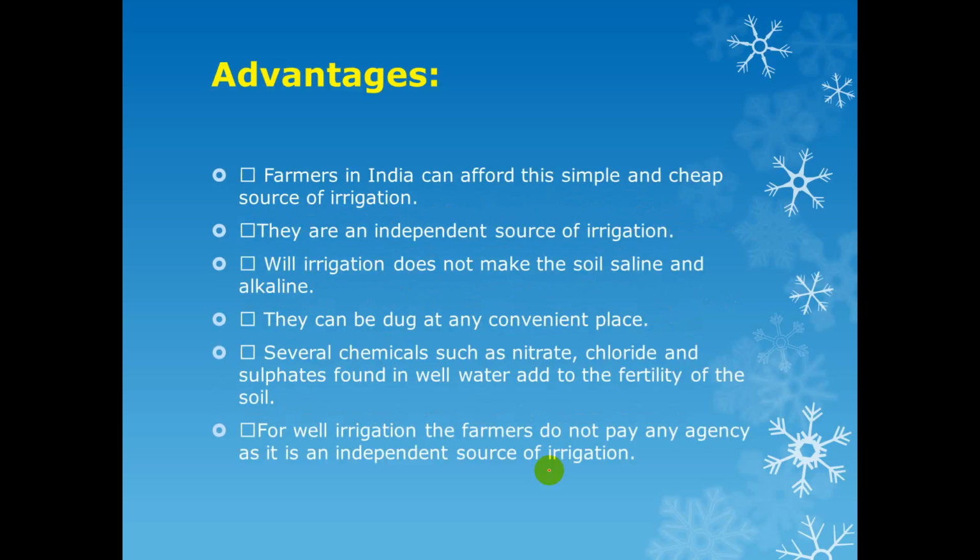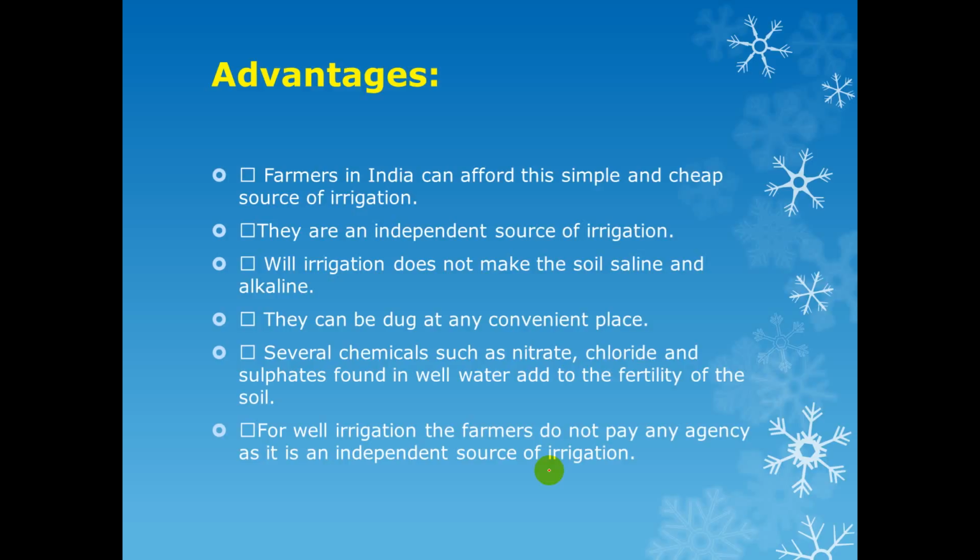What is the advantage? Farmers in India can afford this simple and cheap source of irrigation. That's why in modern times some farmers also use the primitive well methods of irrigation. It is an independent source of irrigation. Well irrigation does not make the soil saline and alkaline.